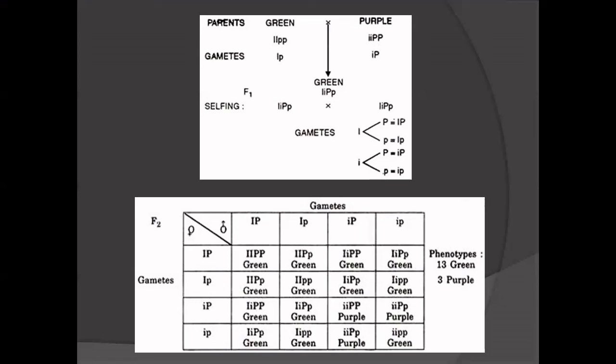In this also, the 13:3 ratio is a modification of the Mendelian ratio. What is the Mendelian ratio? 9:3:3:1. So it is the modification of that Mendelian ratio.